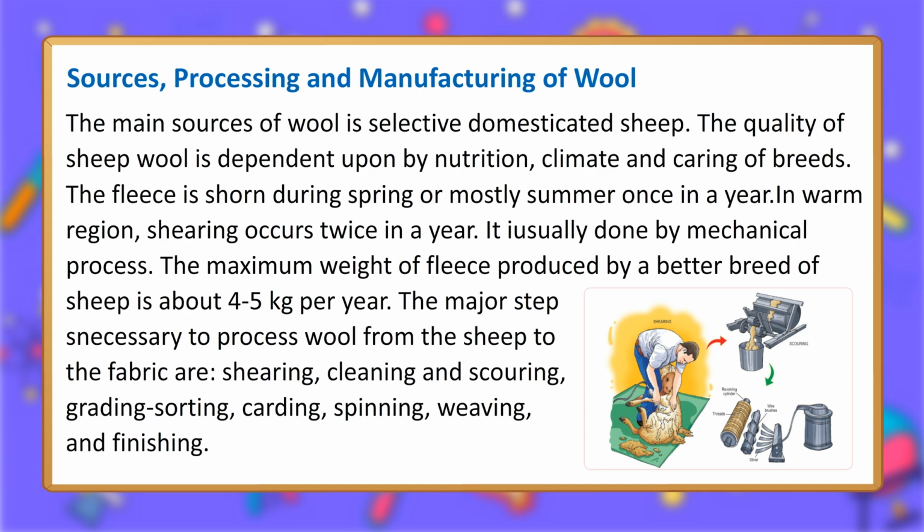The maximum weight of fleece produced by a better breed of sheep is about 4 to 5 kilograms per year. The major steps necessary to process wool from the sheep to the fabric are shearing, cleaning and scouring, grading, sorting, carding, spinning, weaving, and finishing.